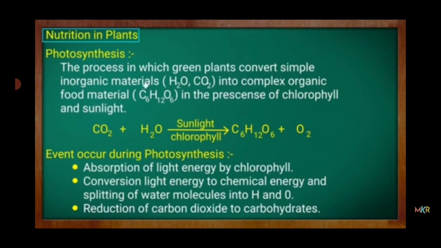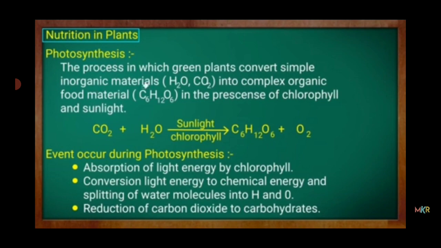The photosynthesis process can be written chemically as CO2 plus H2O, in the presence of sunlight and chlorophyll, it gives C6H12O6, which is glucose, and it gives oxygen, that is O2.